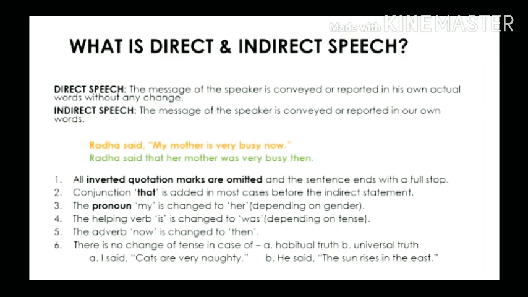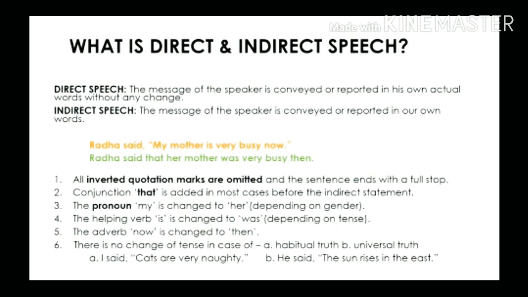This sentence already ends with a full stop, so there is no end punctuation mark to be changed here. However, in case of interrogative sentences or questions as well as exclamatory sentences, the indirect speech must always be ended with a full stop.